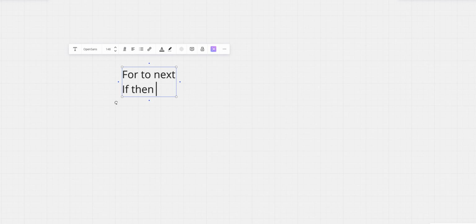We also have many other functions such as FOR, TO, NEXT loops, IF, THEN, ELSE, ENDIF, the one we just used.